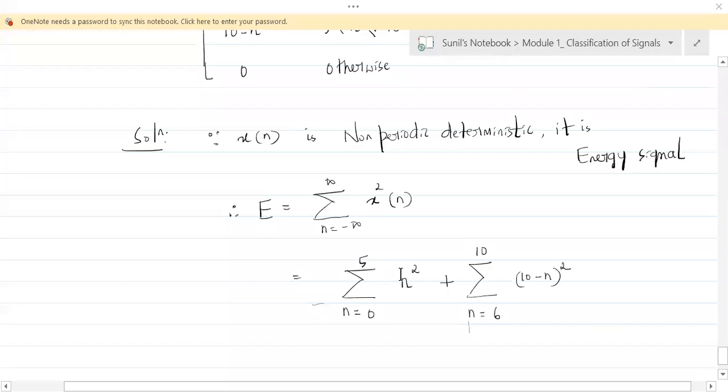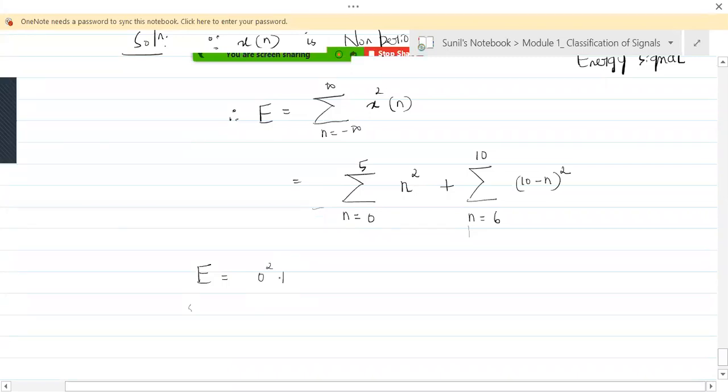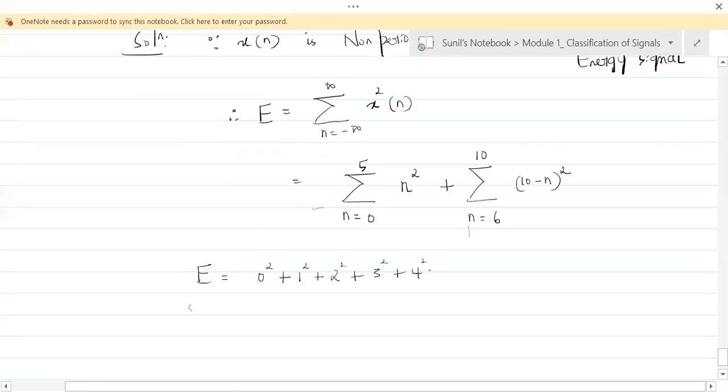From 0 to 5, it is n square. From 6 to 10, it is 10 minus n square. So let's expand this and see what our energy is going to be. How can we write this? So it is 0 square plus 1 square plus 2 square plus 3 square plus 4 square plus 5 square.